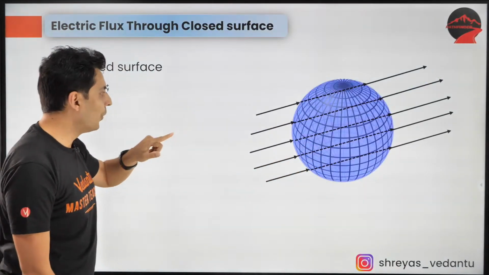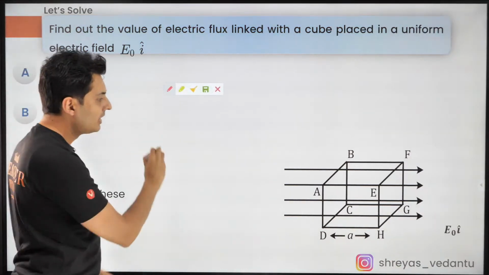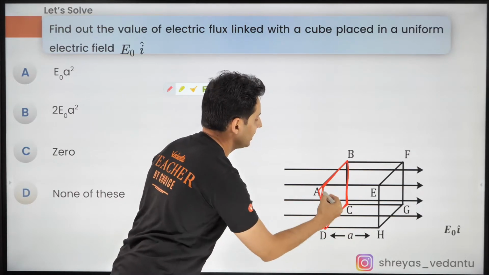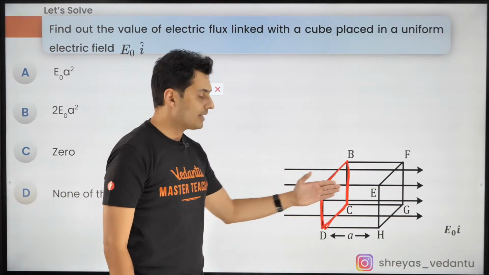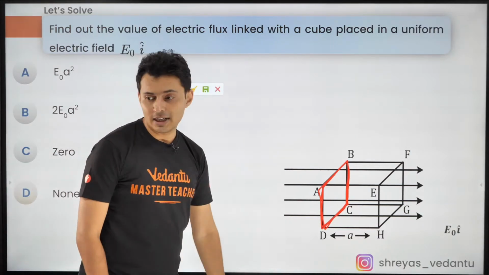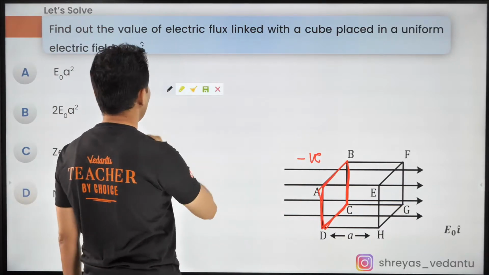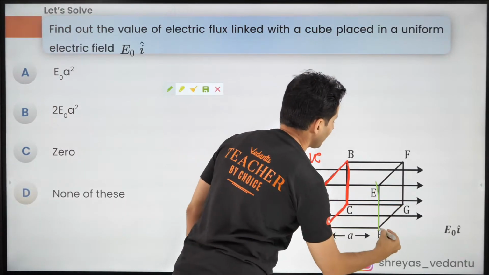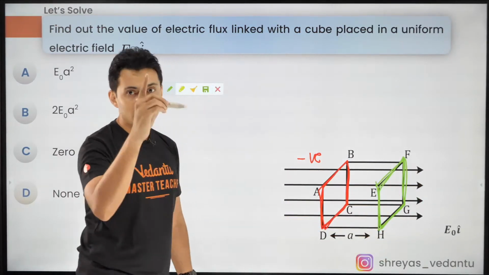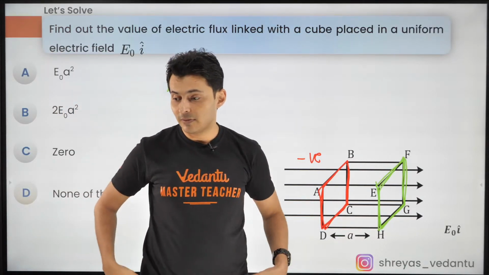That's it. So coming to this problem, can you quickly tell me, on the left side, is the flux positive or negative? On the left side, the field lines are piercing through the cube, guys. Is the flux positive or negative? Very good, it is negative. And on the right side, is the flux positive or negative? Think about it.